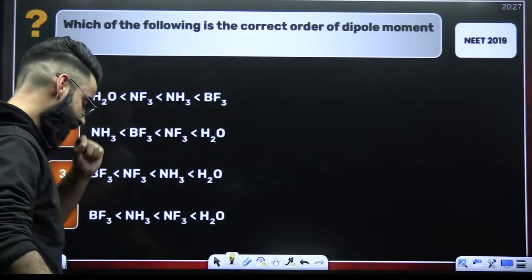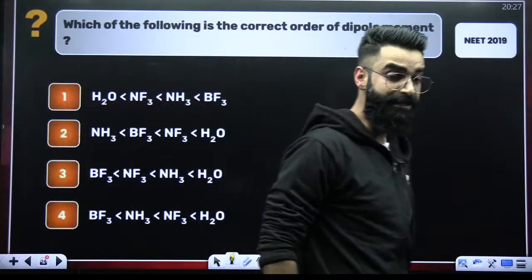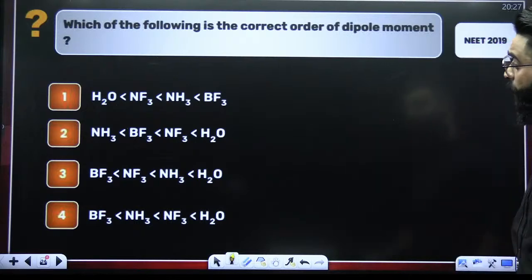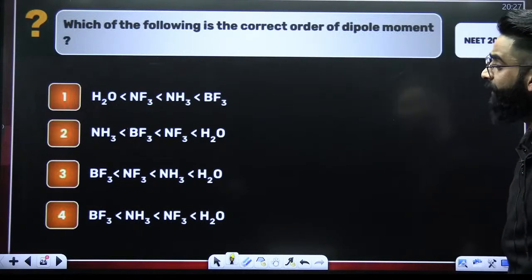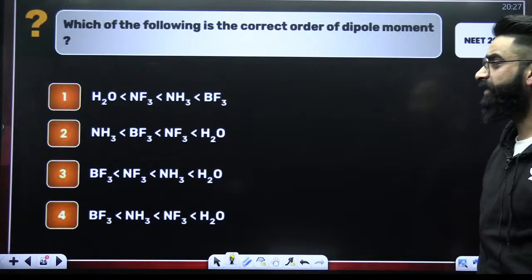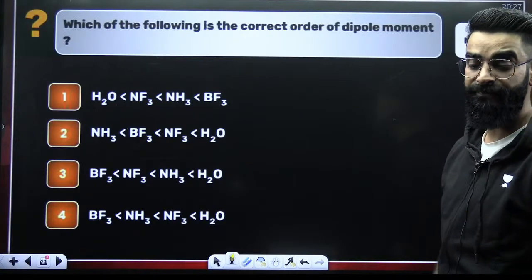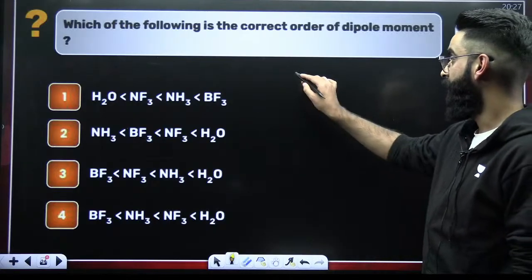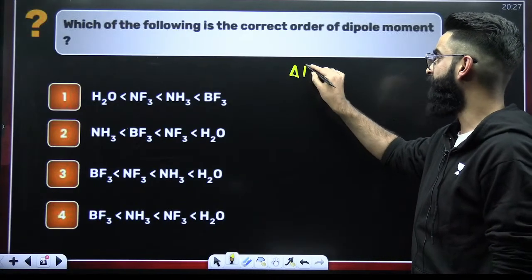All right. What do you think about this one? NEET 2019. Which of the following is the correct order of dipole moment? This is something which I've already told you.